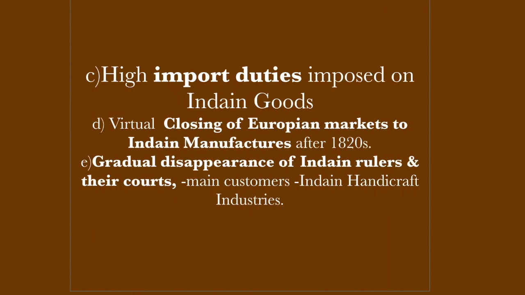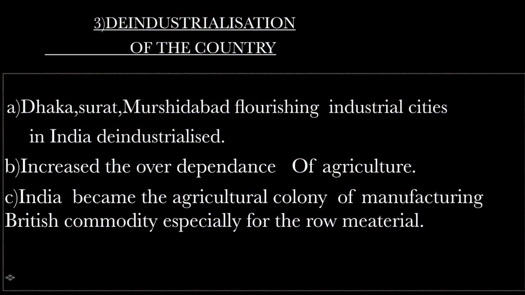High import duties and other restrictions were imposed on Indian goods into Britain and Europe during the 18th and 19th centuries. Combined with the development of modern manufacturing industries in Britain, this resulted in the virtual closing of European markets to Indian manufacturers. There was also the gradual disappearance of Indian rulers and their courts, who were the main customers of Indian handicraft industries. The British purchased all their military supplies from government stores in Britain.